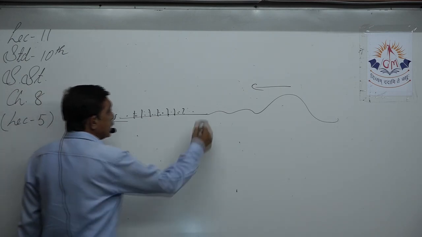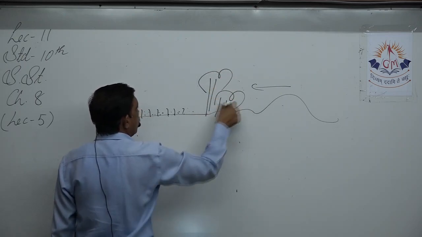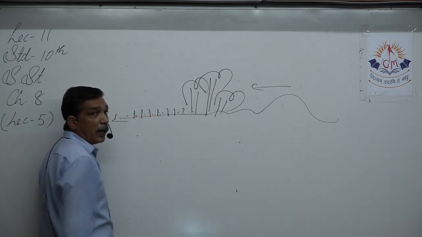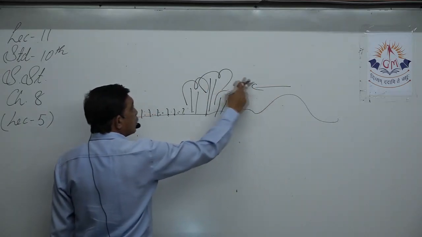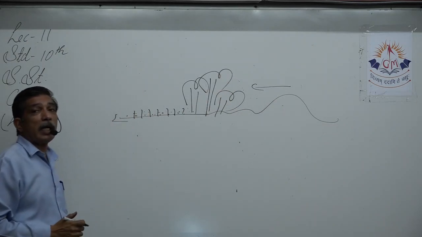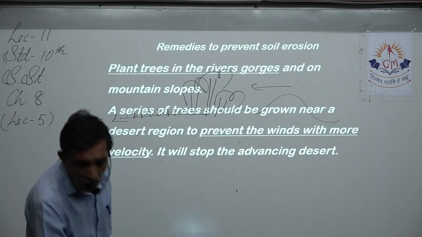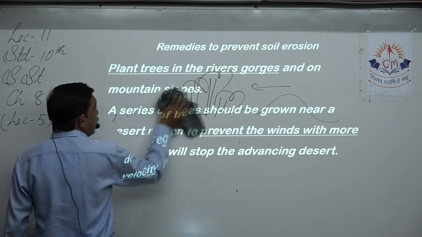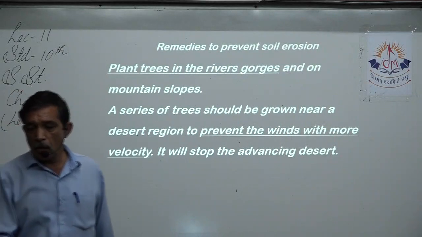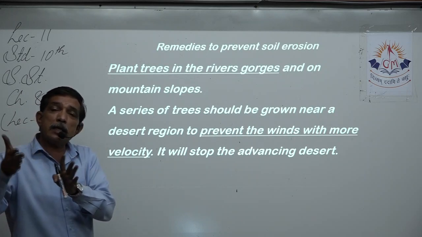If we grow trees over here, these trees will stop the force of the wind, plus the sand particles will hit the trees and fall down there, not allowing the particles to accumulate and spoil the soil behind those trees. So a series of trees should be grown near a desert region to prevent wind with more velocity. It will stop the advancing desert. The desert will not advance.